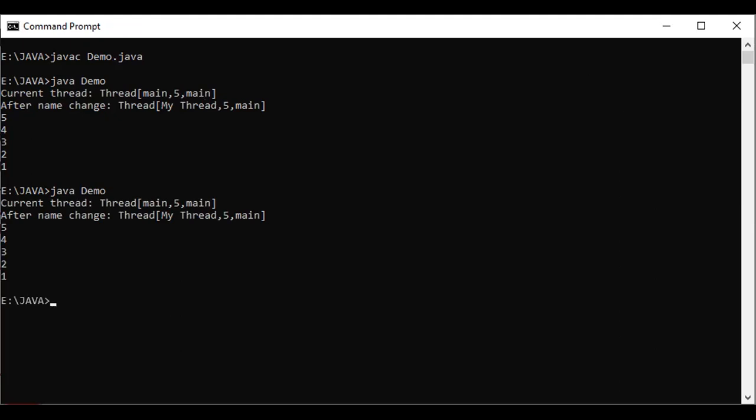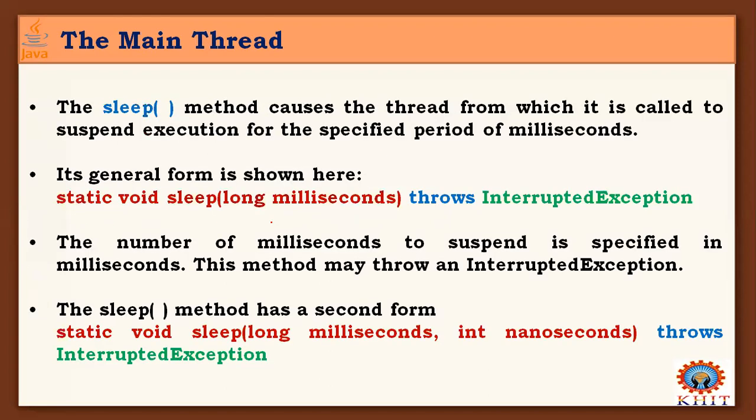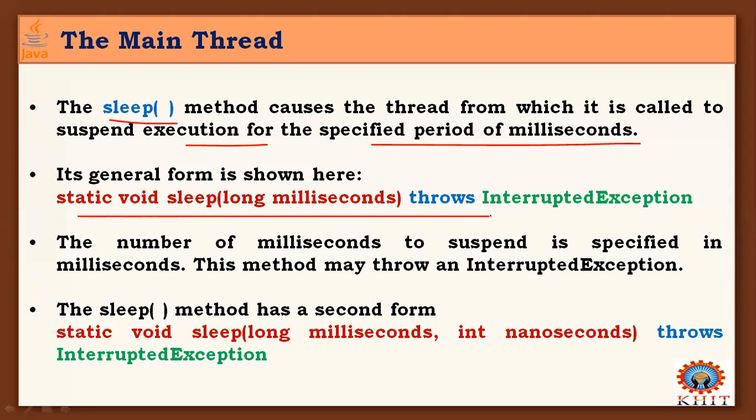Got it? Next, go to the slides. So this is the output generated here, and I explained everything. This is the name of the thread, priority, and group it belongs to. We change the name and display these values. Next, the sleep method causes the thread from which it is called to suspend execution for a specified period of milliseconds. 1000 milliseconds I have given, and this is the general form of this method.